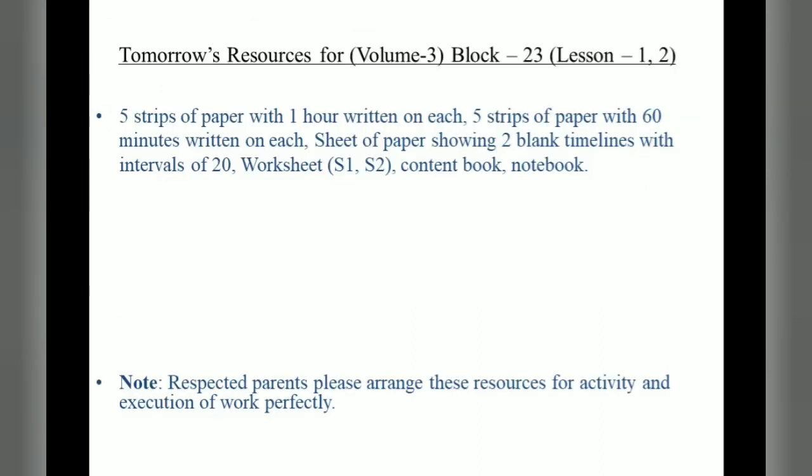And these are your resources for volume number 3, in block number 23, lesson number 1 and 2. 5 strips of paper with 1 hour written on each and 5 strips of paper with 60 minutes written on each. A sheet of paper showing 2 blank timelines with intervals of 20. Worksheet S1, S2, content book and notebook. So you have to arrange the resources for your activities.